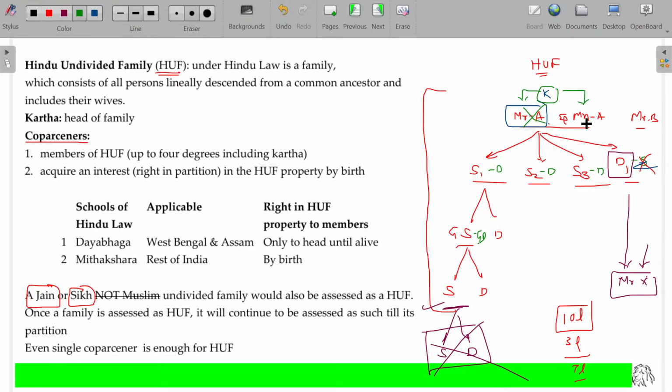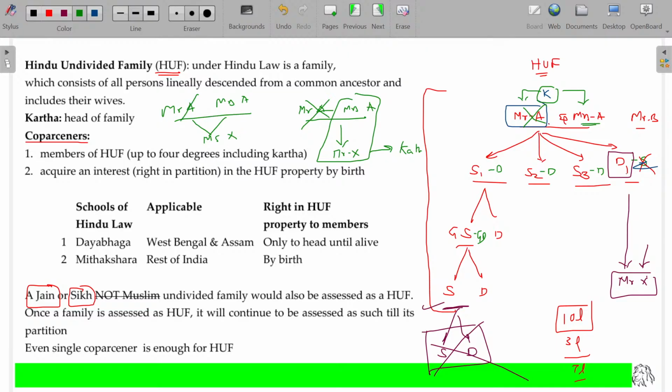If Mr. A died, only Mrs. A exists. Mr. A, Mrs. A, and they have son Mr. X. If Mr. A died, this HUF continues where Mr. X becomes Karta. Now take Mr. A, Mrs. A, and Miss X being the daughter. If Mr. A died, we have only two lady members here. Two lady members cannot form an HUF. The HUF is dissolved, which was the earlier position. Now this one is also considered as HUF.